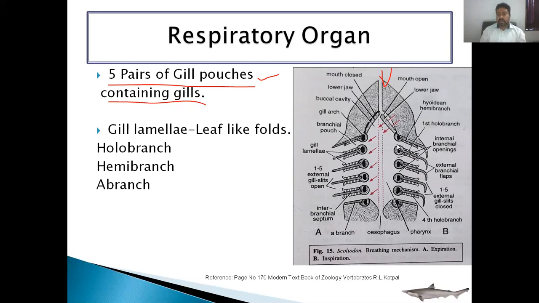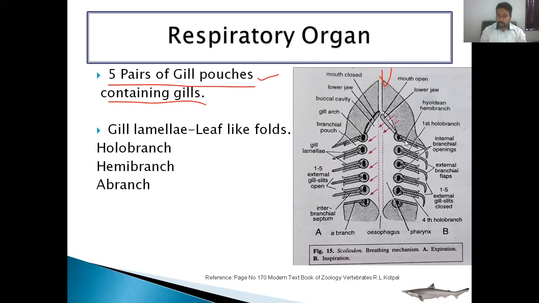If you carefully observe the gill lamellae, they are leaf-like folds. So the gills are in the form of gill lamellae. Here we can see these gill lamellae, and they are supported by the interbranchial septum. These are the interbranchial septa. So this is the mouth opening, and then this is the pharynx region. In this pharynx region, there are gill slits.